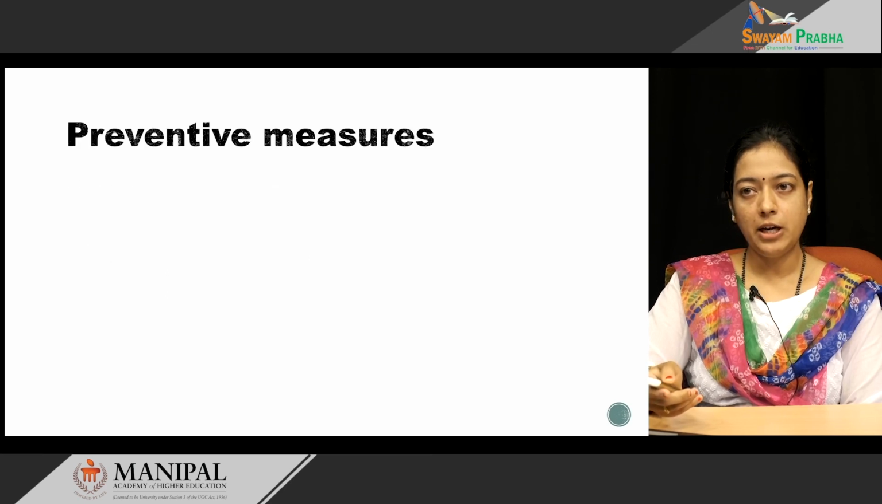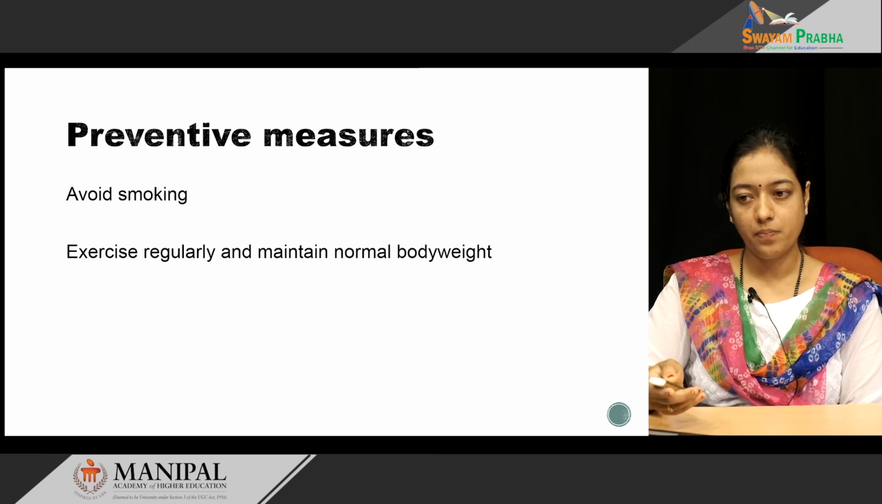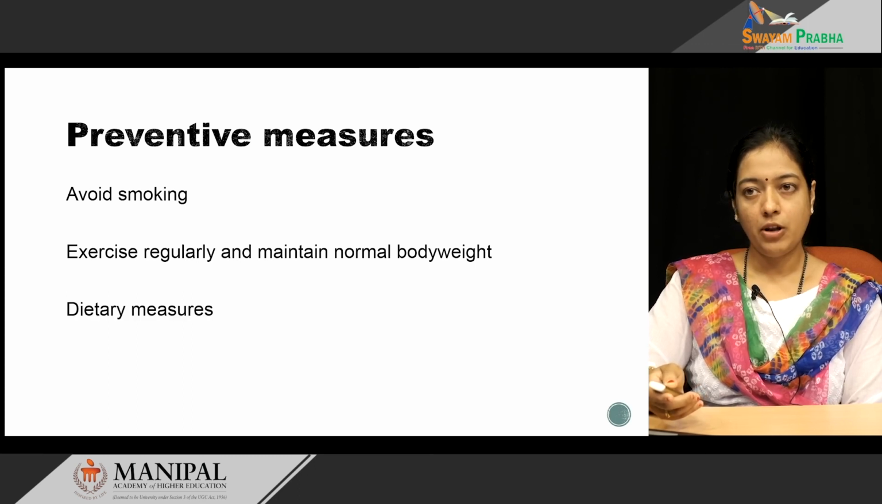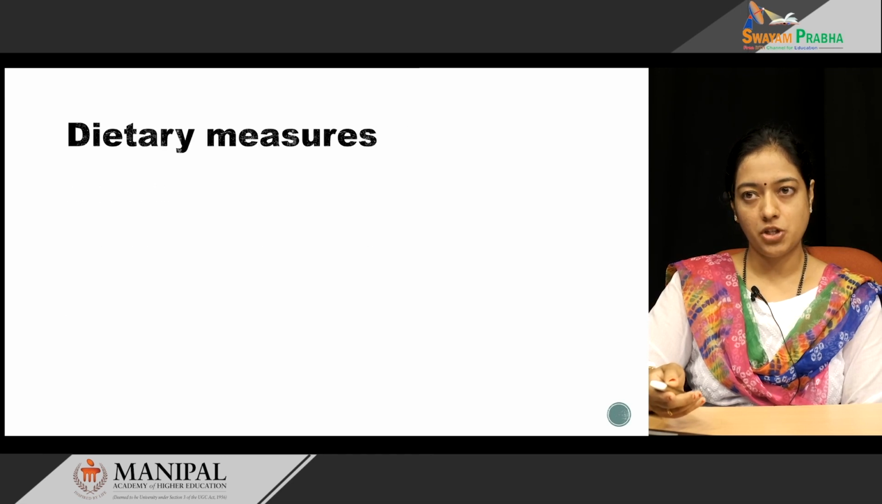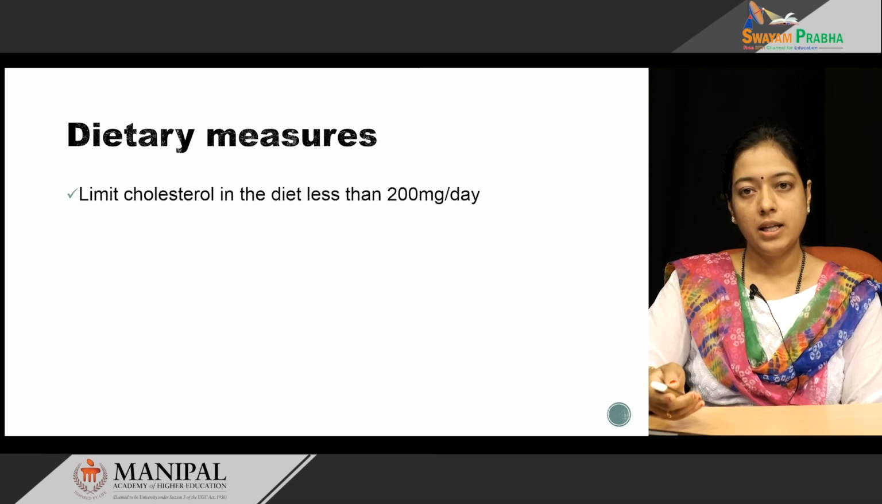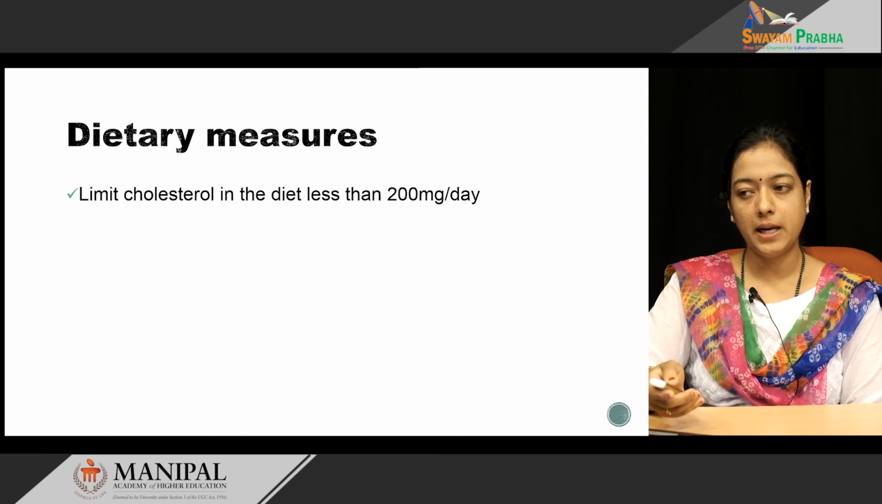So, there are many preventive measures for atherosclerosis. One is to avoid smoking, exercise regularly and maintain the normal body weight. There are many dietary measures. We will go into detail of dietary measures. So, what are the dietary measures that are available to reduce the risk of atherosclerosis? The amount of total cholesterol in the diet should be less than 200 milligram per day, because total cholesterol also contributes to development of atherosclerosis.